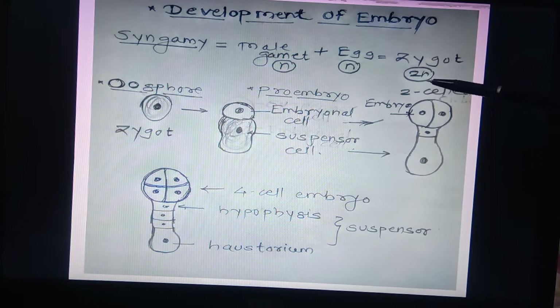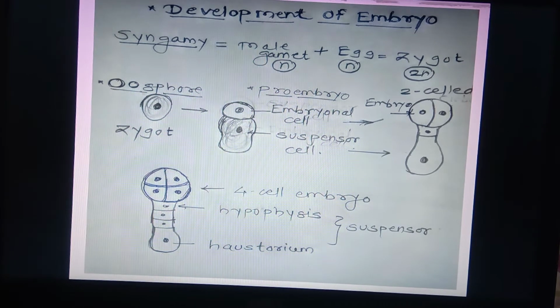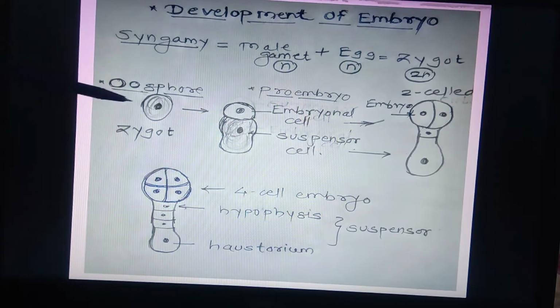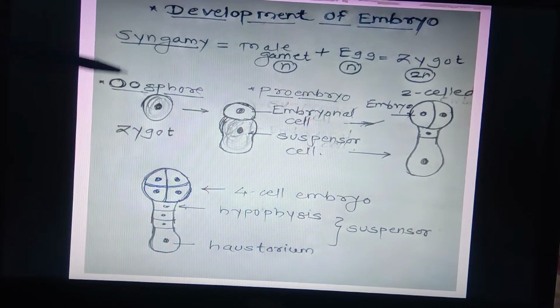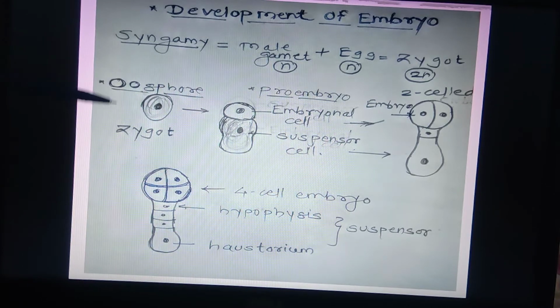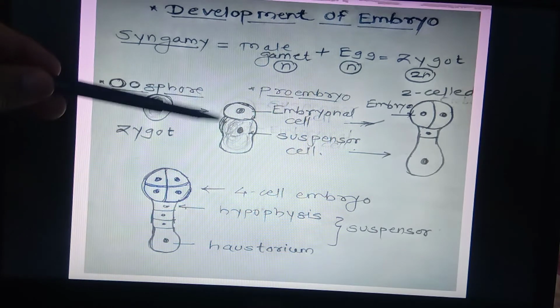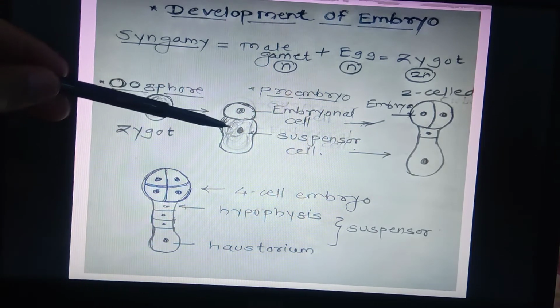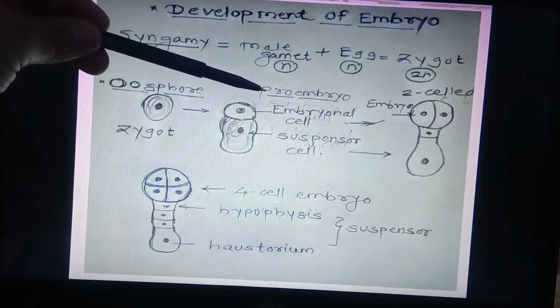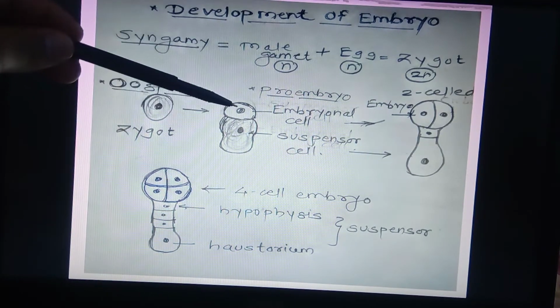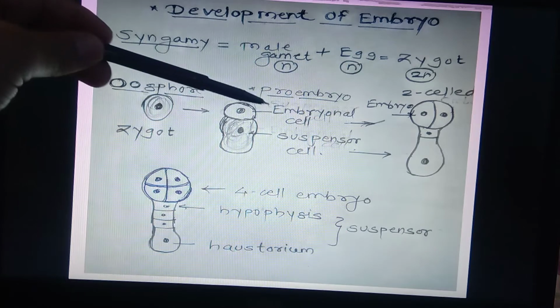After the development of endosperm, this diploid zygote starts to act as an oospore. This oospore goes for the first mitotic division, which is transverse, and results in the formation of a proembryo. This proembryo is a two-celled stage.